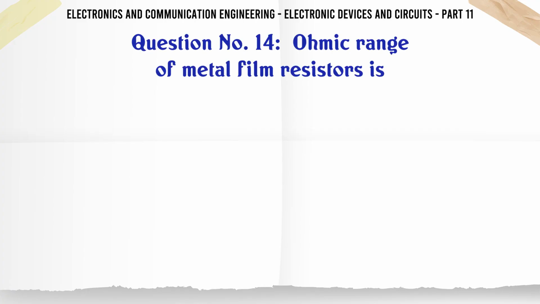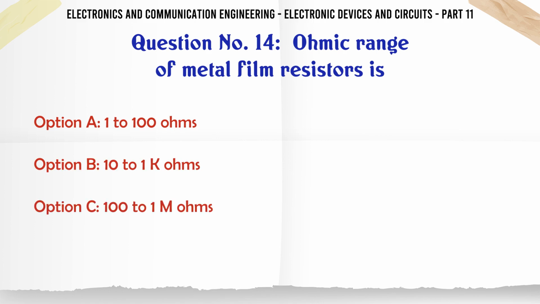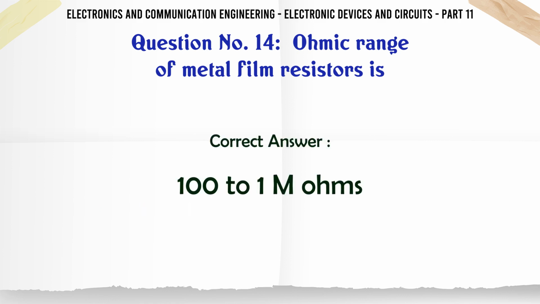Ohmic range of metal film resistors is: a. 1 to 100 ohms, b. 10 to 1 k ohms, c. 100 to 1 M ohms, d. 100 to 100 M ohms. The correct answer is 100 to 1 M ohms.